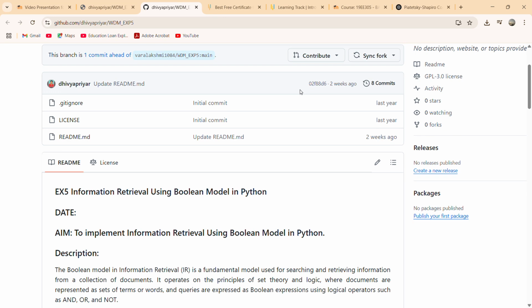I am going to explain experiment 5 in web data mining, information retrieval using the Boolean model in Python. The aim is to implement information retrieval using the Boolean model in Python.